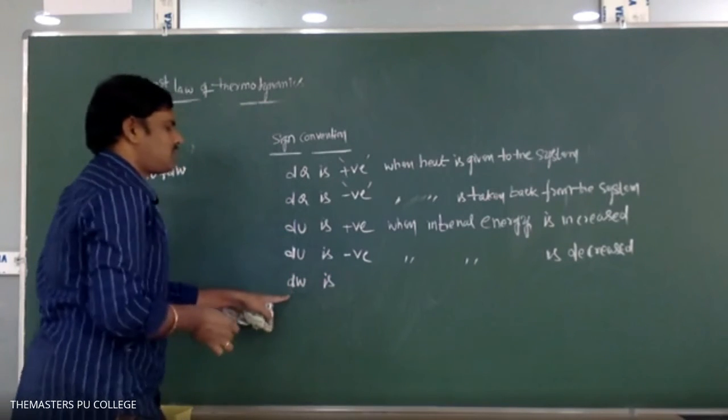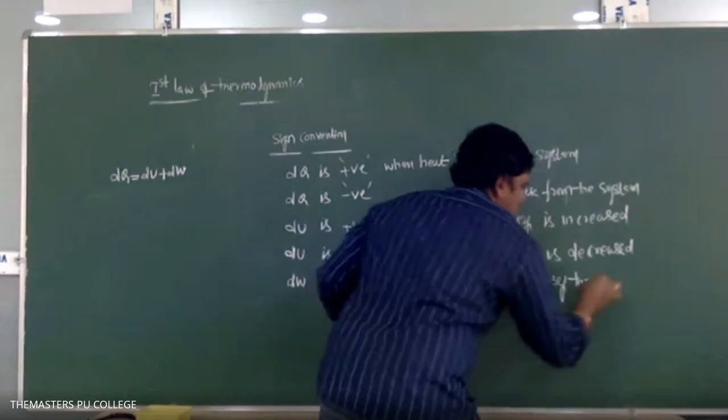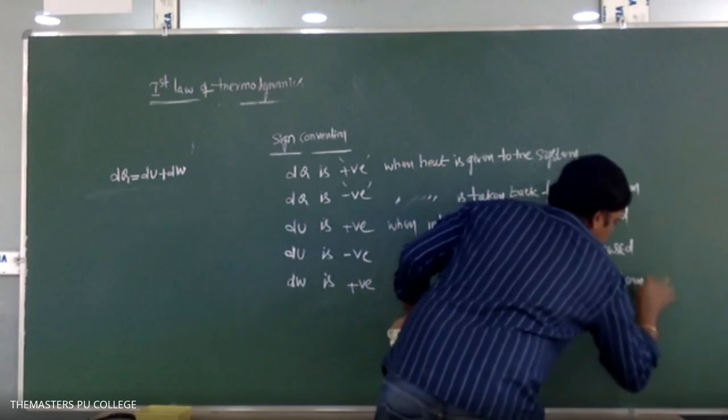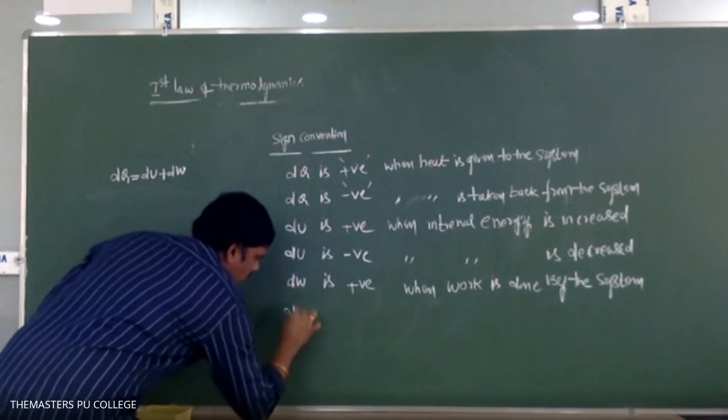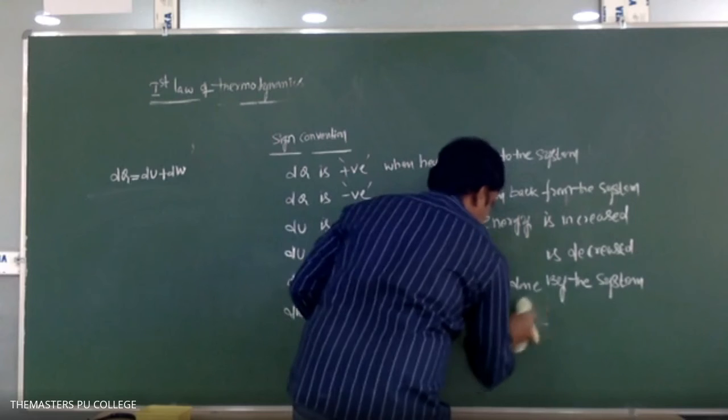So next, dw. This is nothing but work done. dw is positive when work is done by the system, and dw is negative when work is done on the system.